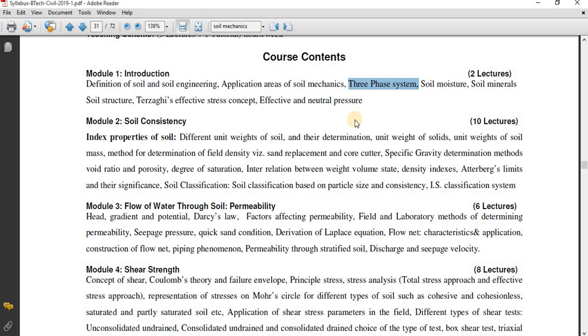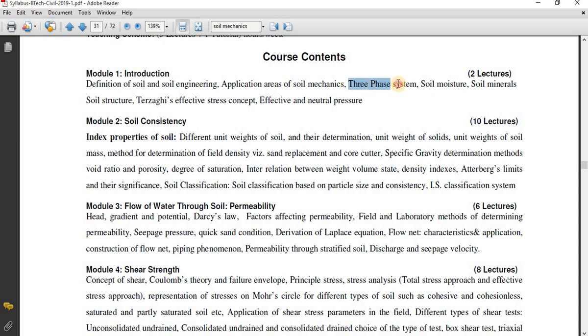So actually there are three contents when I consider a soil: first is soil particles, second is air, third is water. Air and water might be present in the voids between the soil particles. That is called the three-phase system. Based on this three-phase system only, we are going to study the index properties of the soil.